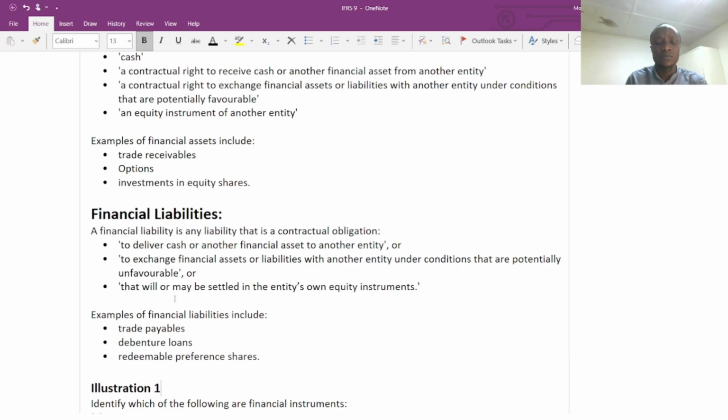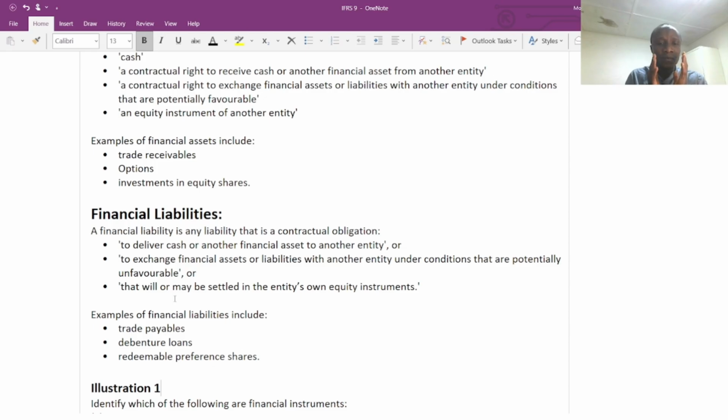First condition, if you have the obligation to pay cash, then it means you will recognize a financial liability. For example, the sales on credit, the trade payables, the company will recognize the trade payables as a liability, and it has the obligation to pay in 2 or 3 months' time for the goods purchased.